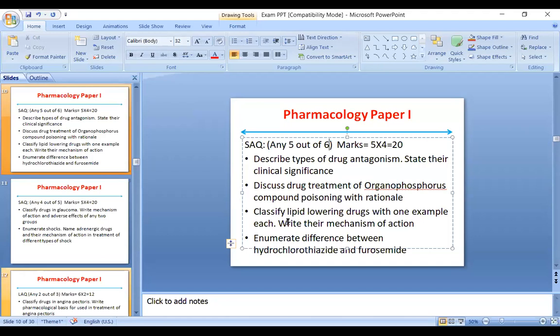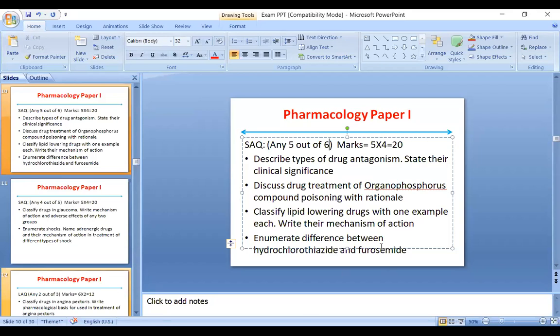Those who refer to Tripathi, they have given a very good chart about the lipid lowering drugs. In that, they have mentioned the mechanism of action first, then the effect of each drug on the lipid. So if you draw that chart, then you will easily score very good marks in this question. And you have to also write, most importantly, why the statins are to be given in the evening. Okay, the statins are always prescribed in the evening, so that also needs to be mentioned. If you mention that, then you will always have an upper hand.